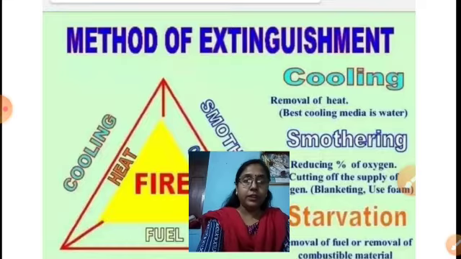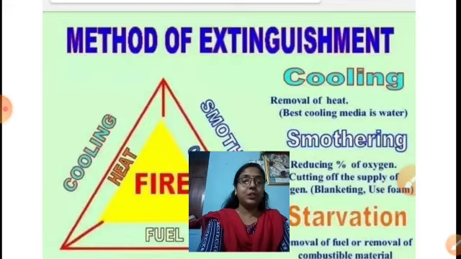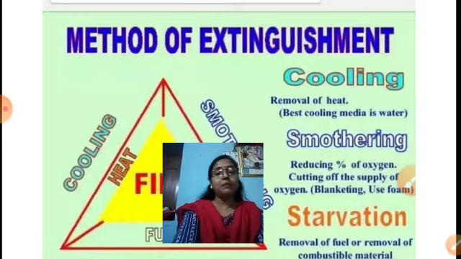Number 2, smothering. That means to cut off the percentage of oxygen, which is done by using a fire extinguisher, a blanket, etc. And finally, starvation, which means to remove the fuels or the combustible materials.